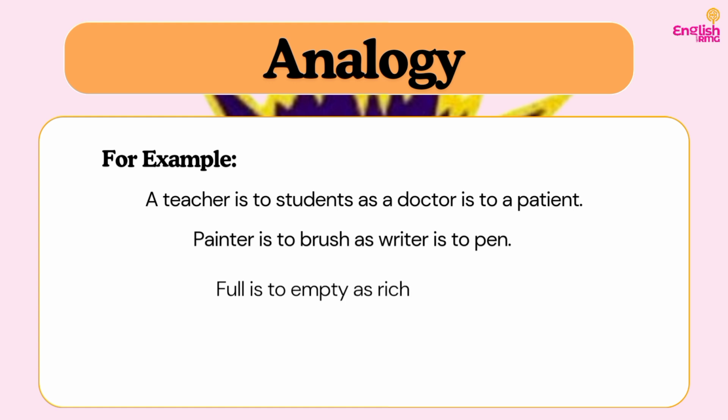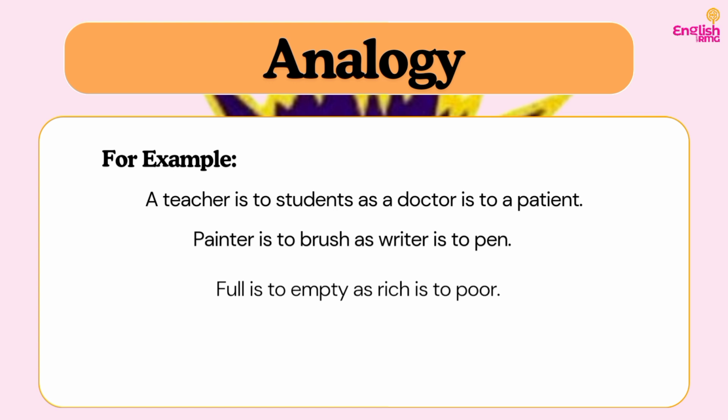We have: full is to empty as rich is to poor. Here, when we say full, empty, rich, poor, obviously these are words that are opposites. Do you understand? That means analogy can also help us to show the relationship between two opposite words or two opposite concepts. It is not every time that when you create an analogy, it must be between similar concepts, just like we have in the first two examples. It could also be in the form of what? Opposites, depending on the context or what we are trying to say.